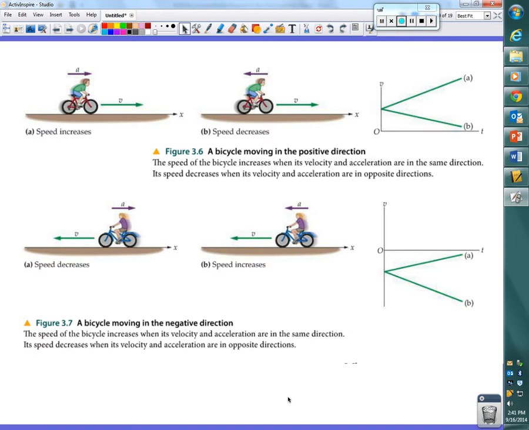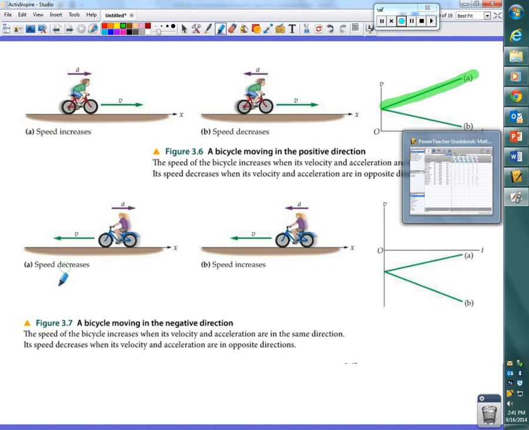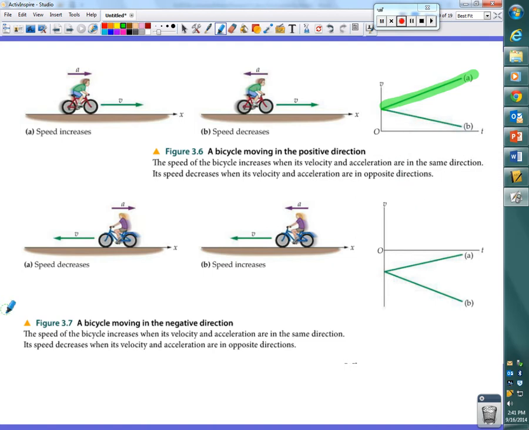At the top, it shows a guy riding his bicycle. Picture A says that his speed increases. And I think that if I had to ask most of you, you probably could get that graph right there. That graph right there represents the motion of the guy riding his bicycle in picture A. Yes? Because, first of all, which way is he traveling? Positive direction, okay? We know that because where do these lines all occur?